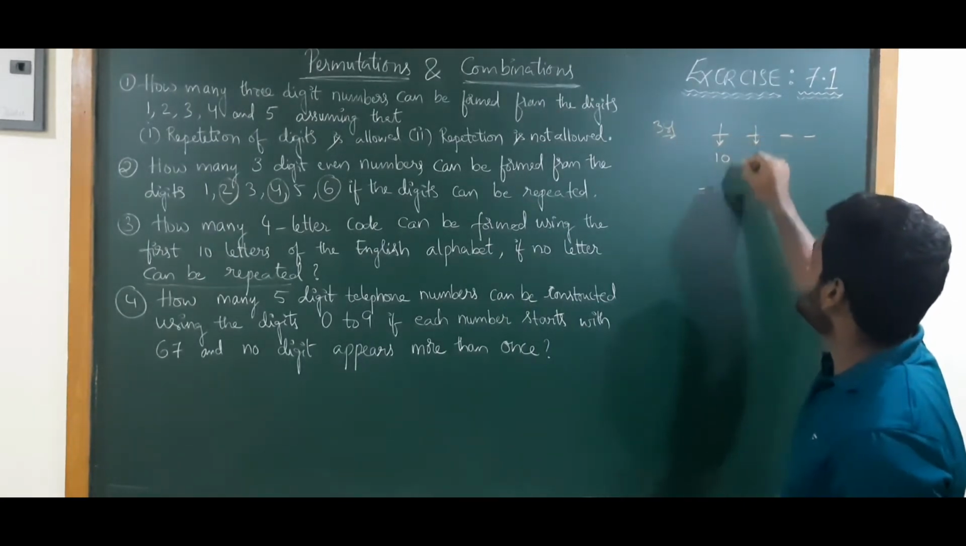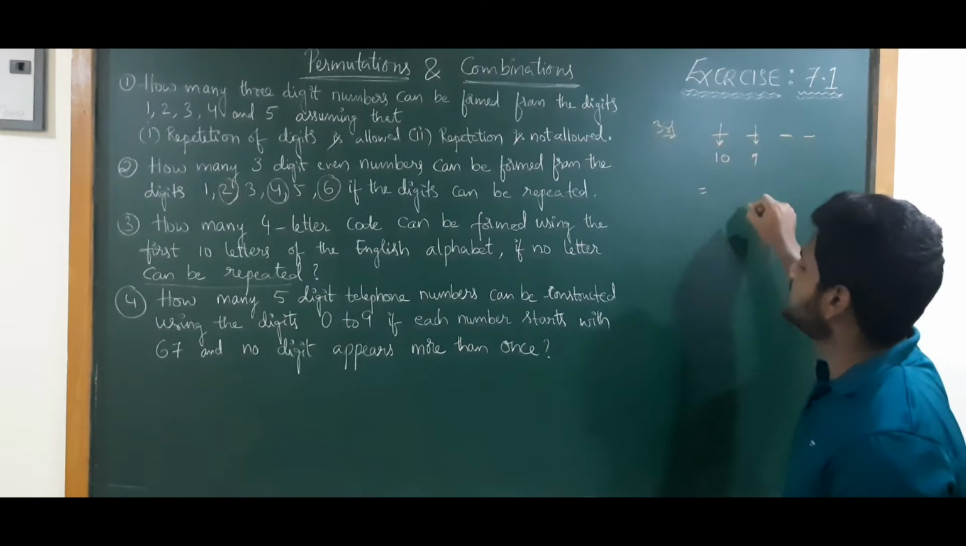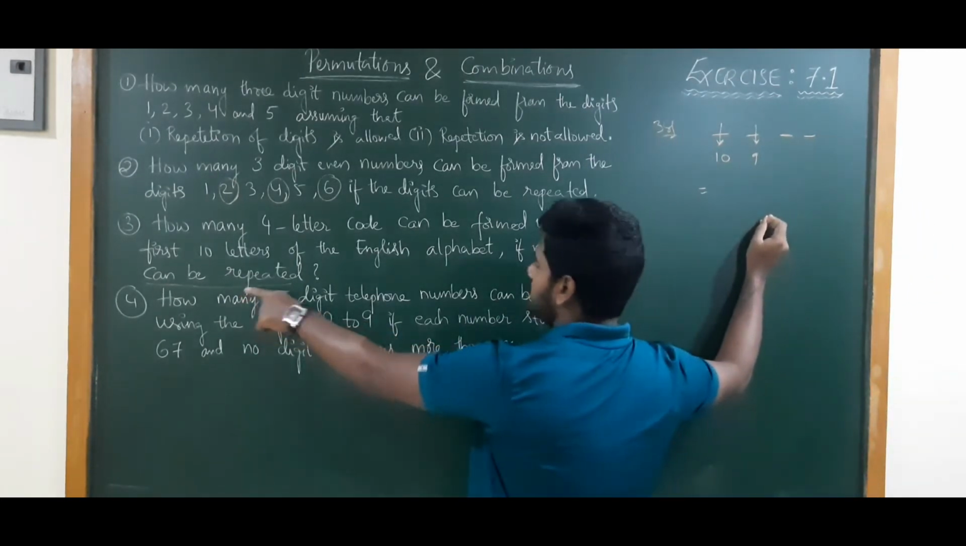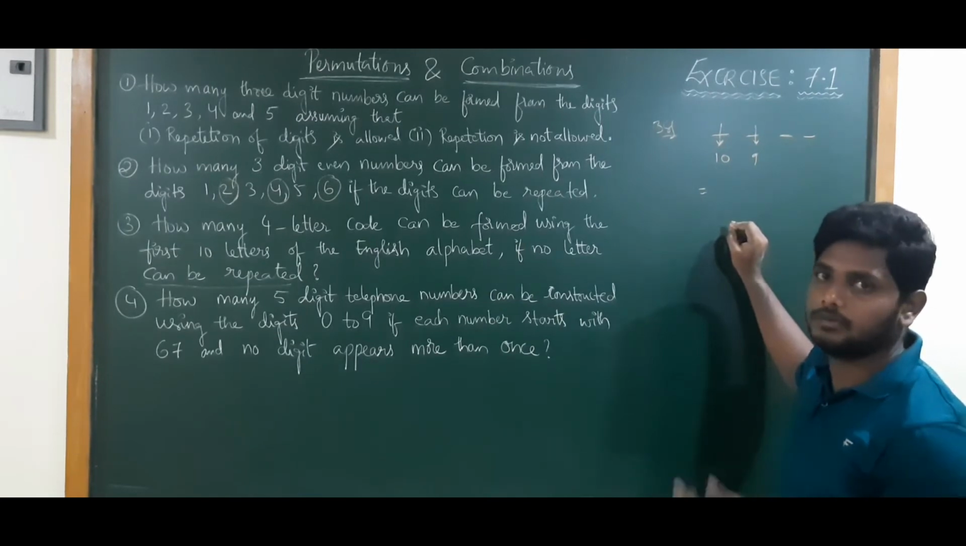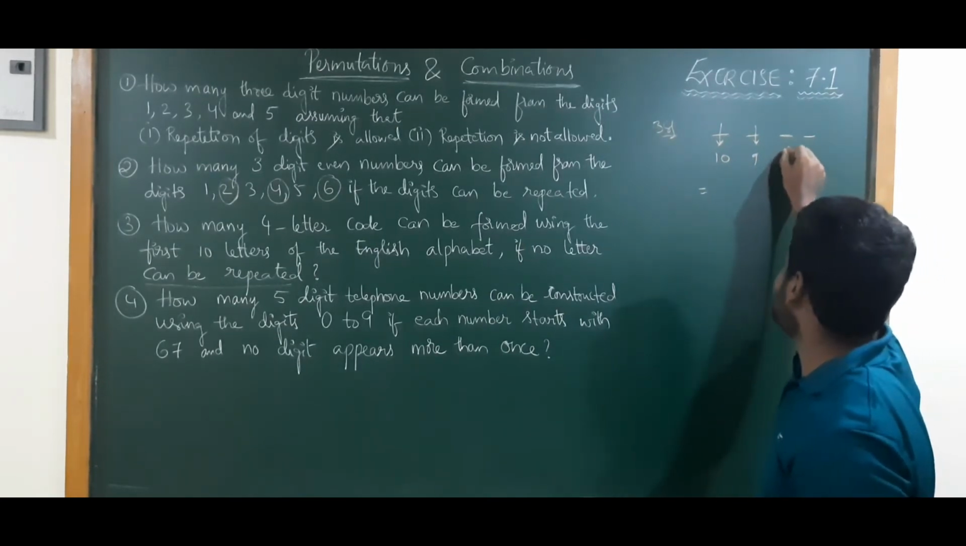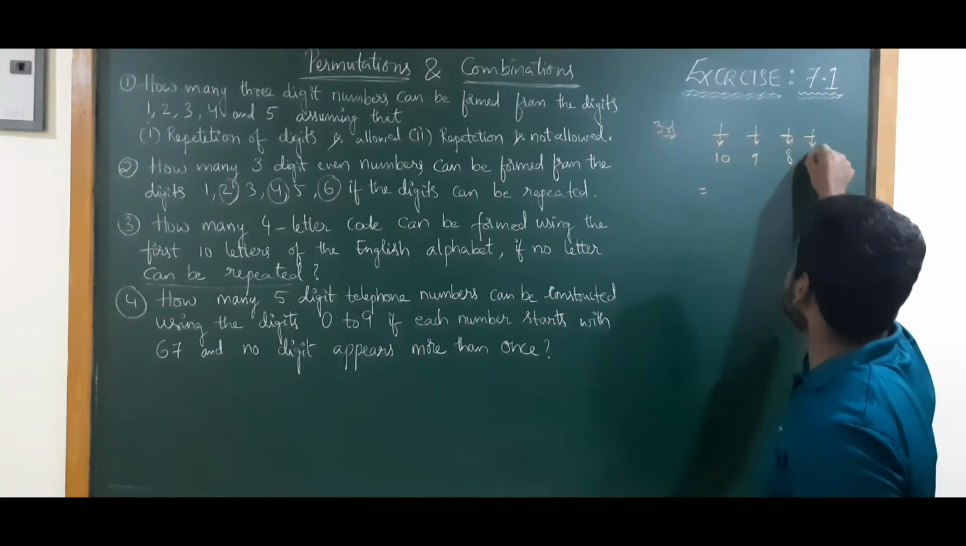Next one will have 10 or 9. It will have 9 chances. Why? Because this is the condition: no letter can be repeated. That means cannot repeat, right? Repetition not allowed. So next one is 9. Next one is 8. Next one is 7.